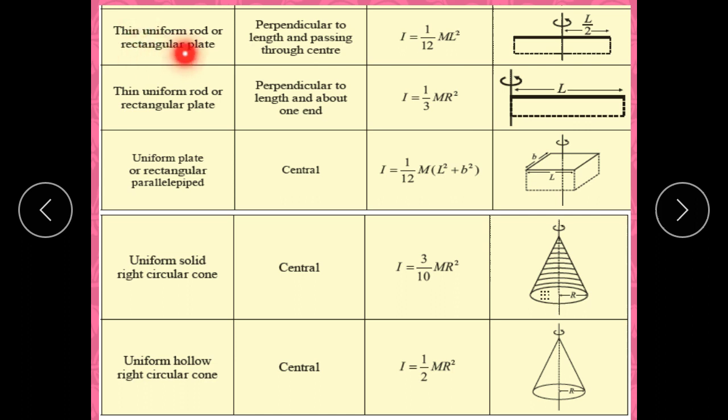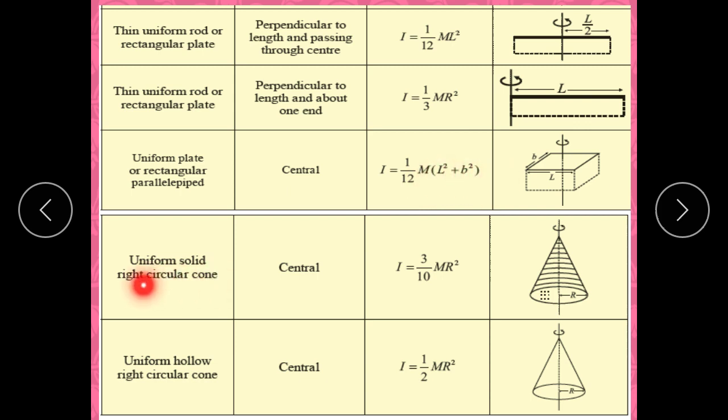For a thin uniform rod, the moment of inertia about an axis perpendicular to its length is 1 by 12 ml square, and about one end it is 1 by 3 ml square. For a uniform plate, the moment of inertia about an axis passing through the center is 1 by 12 m in bracket L square plus B square.